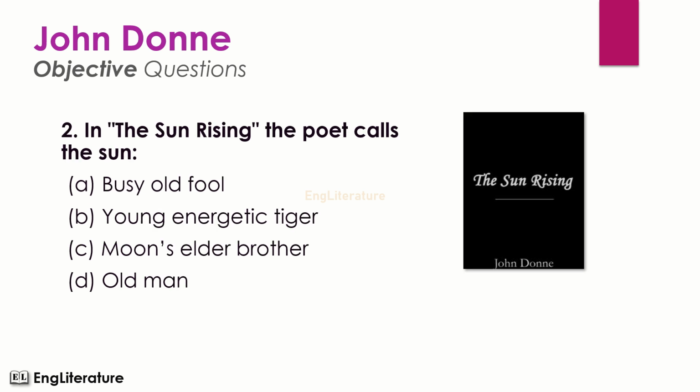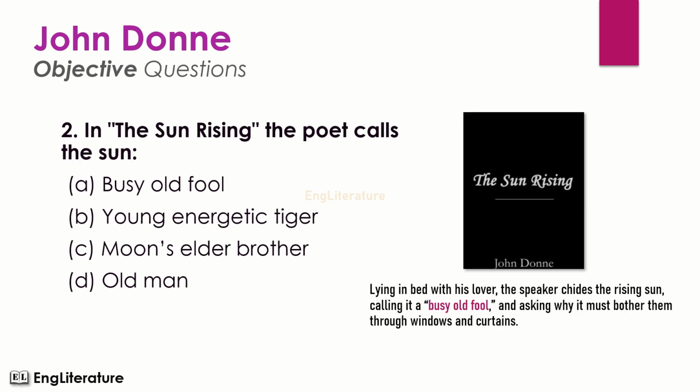Second question. In The Sun Rising, the poet calls the sun. Lying in bed with his lover, the speaker chides the rising sun, calling it a busy old fool and asking why it must bother them through windows and curtains. Here the correct option is number A. In The Sun Rising, the poet calls the sun a busy old fool.